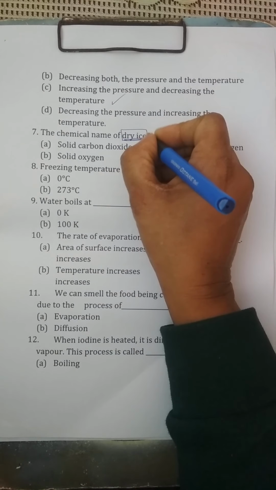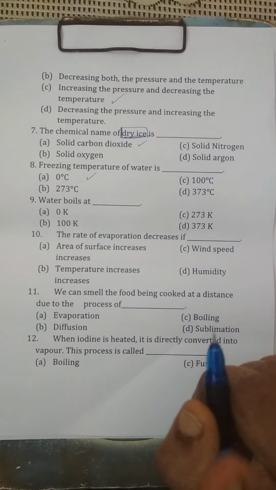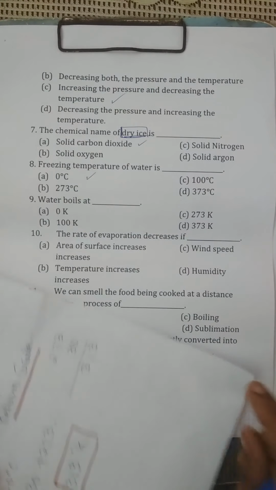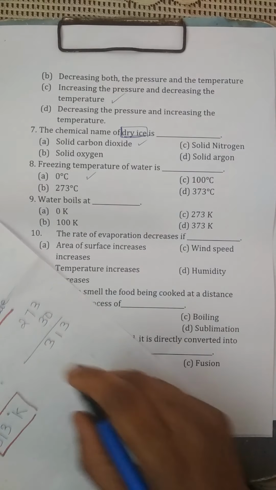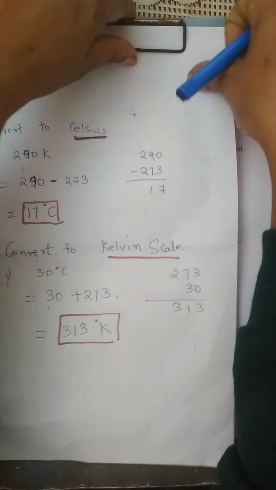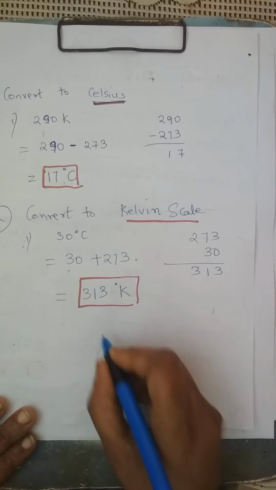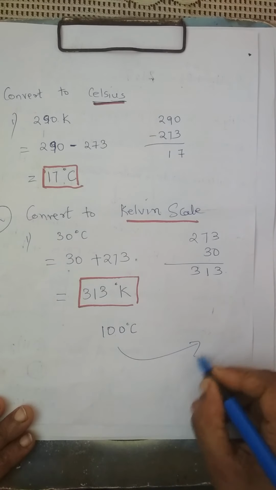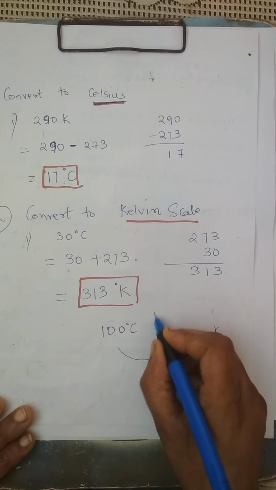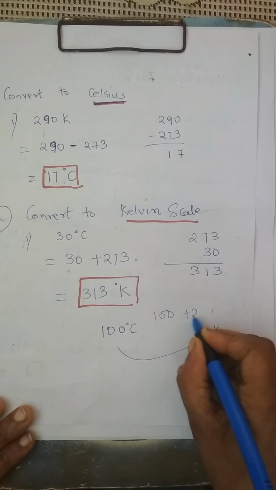Freezing temperature of water is 0, not 100. This is boiling. Water boils at what? 100 degrees Celsius. But is 100 degrees Celsius given here, children? No. What are the options? Let's convert 100 degrees Celsius to Kelvin: 100 plus 273.